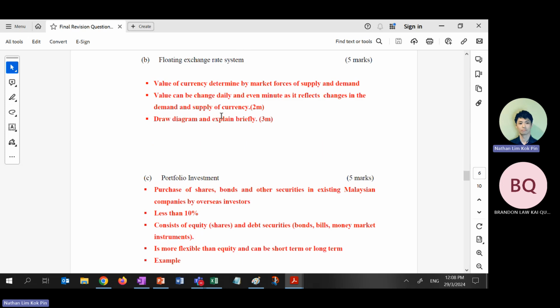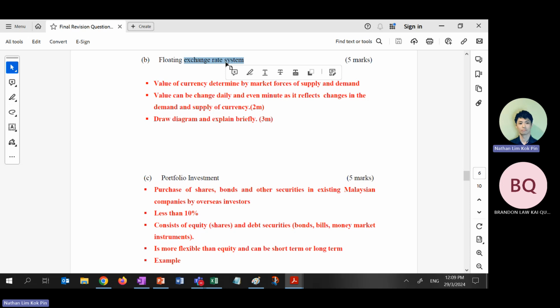Question 4B, floating. First of all, define the exchange rates. How to define exchange rate in floating? I told you many times, what is the general definition? Price of one currency in terms of another currency, then continue: floating, but has no government intervention.